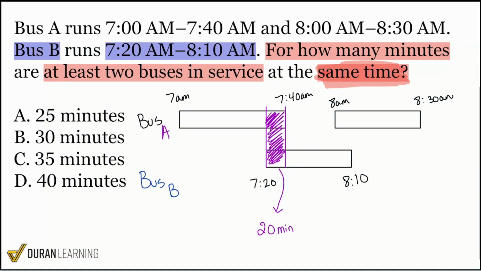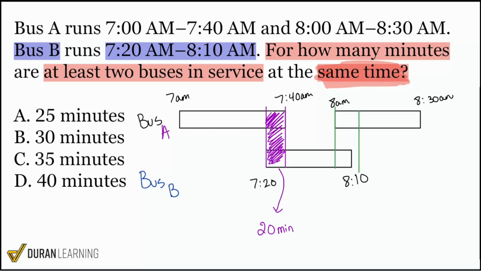Now, if I do the same exact thing right over here, notice that 8 a.m. is where bus A starts up again. And when bus A starts up again, notice that bus B is still running. So what is that gap of time, everybody?